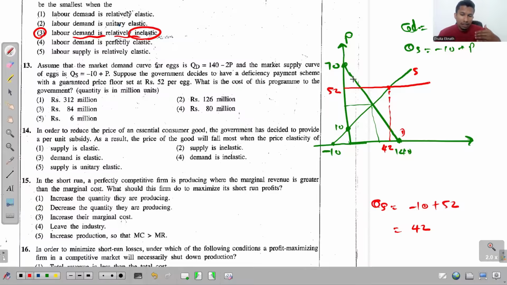Once the farmers supply the entire quantity, the government asks farmers to sell that entire quantity at whatever the price that they receive from the market.